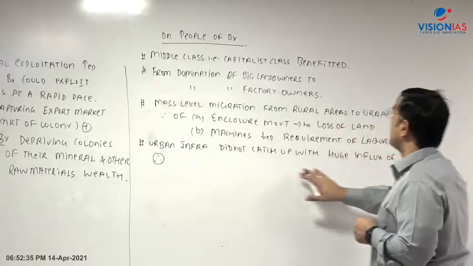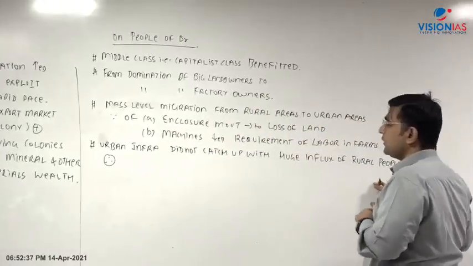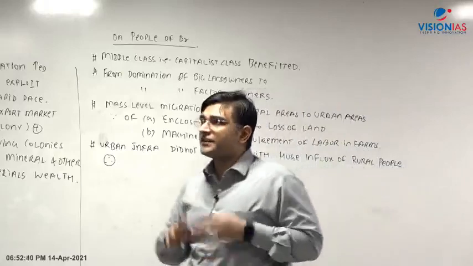Urban infrastructure did not catch up with the huge influx of the rural people, and as a result, in the cities, what did you have?